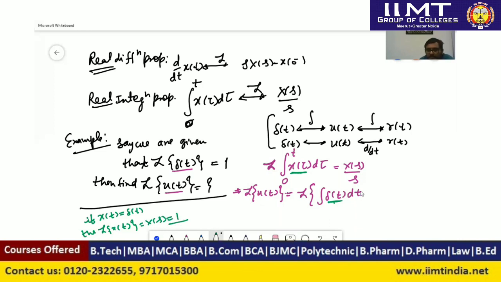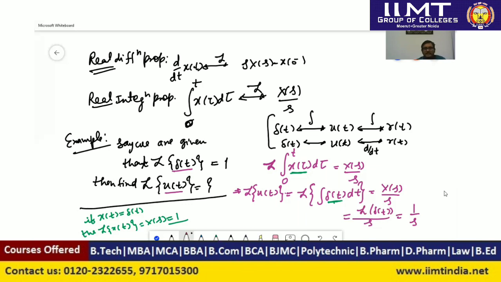Using this property, the Laplace transform of the integration of the signal is X(s) upon s, that is, the Laplace transform of delta(t) divided by s, and the Laplace transform of the impulse signal is 1. So we can write here 1 upon s. Okay. So here we have learned two properties: one is the real differentiation property, and the other is the real integration property.